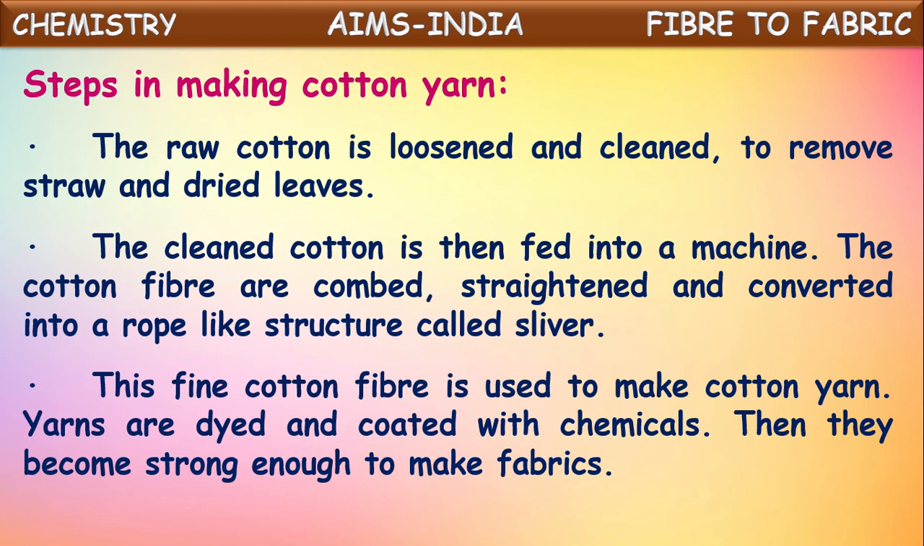So yarns are dyed and coated with chemicals. Then they become strong enough to make the fabrics. So what's happening here? First they are cleaned, then they are combed, straightened, and converted into a rope-like structure called sliver. This fine cotton fiber is used to make cotton yarn. This cotton yarn is then dyed and coated with certain chemicals. By coating with the chemicals, they become strong enough to make the fabrics.